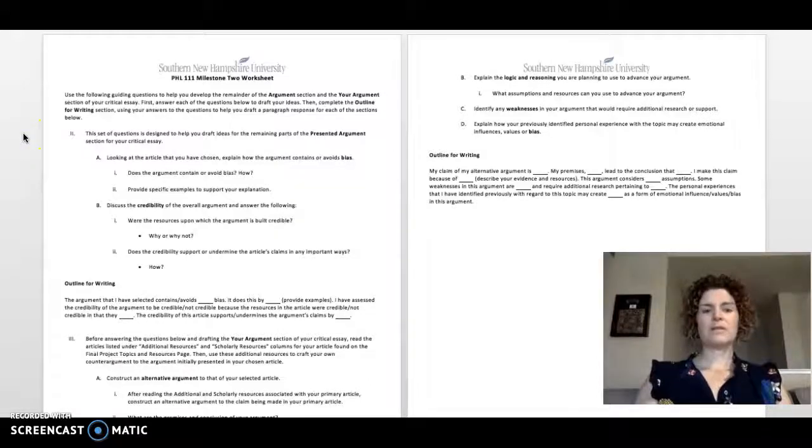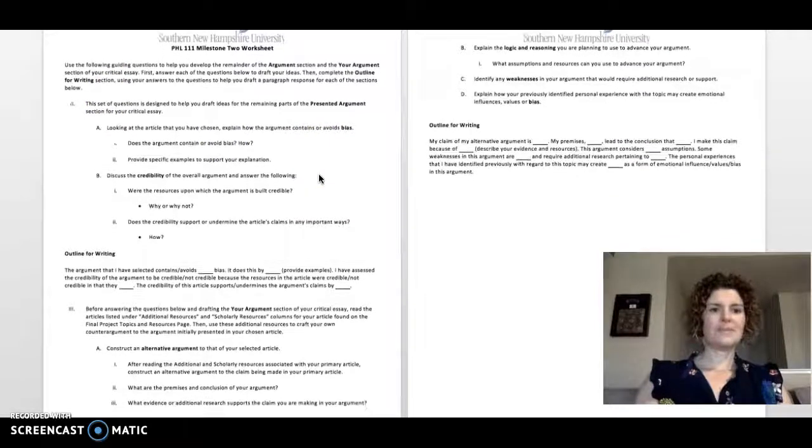Okay, so this week is the Milestone 2 worksheet. It's the same format as Milestone 1, just different questions. So for this worksheet, I'm really looking for support and some insight citations. So the first question is the bias within the article.